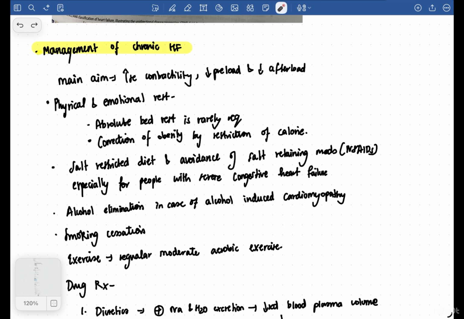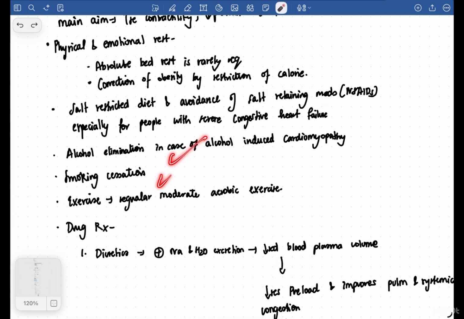Now, when I talk about management of chronic heart failure, first of all, the main aim is to reduce the preload, reduce the afterload, and increase the contractility, right? So you have to give physical and emotional rest. Absolute bed rest is rarely required, but you have to correct obesity. You have to give a salt-restricted diet. Okay, avoid salt-retaining medicines like NSAIDs. Alcohol elimination, smoking cessation, exercises, and then you will come to drug therapy.